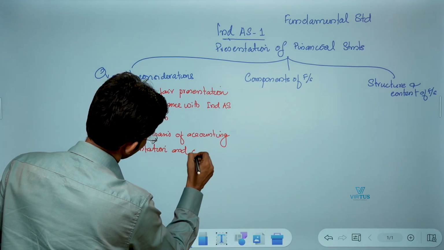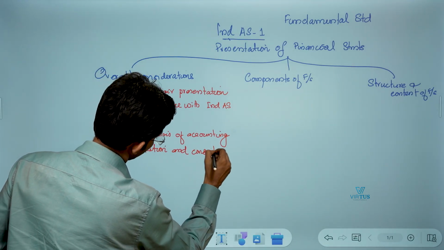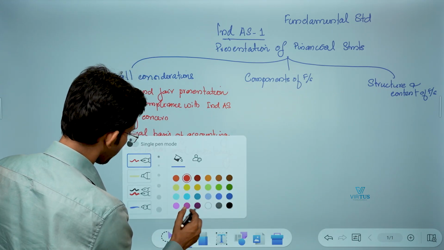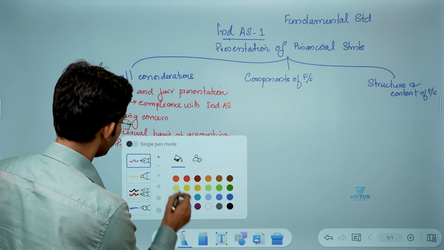Presentation and consistency. Consistency could be for two things.